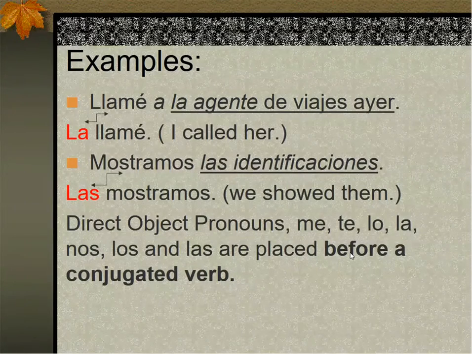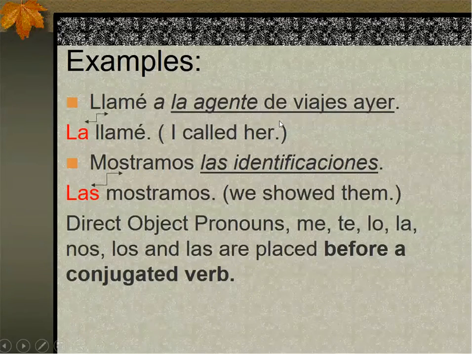Let's see some examples. Llamé a la agente de viajes ayer. So I'm saying I called the travel agent yesterday, okay? But I can also say I called her. So in Spanish, I called her, that la agente de viajes would be the direct object. I can say la llamé ayer. Mostramos las identificaciones. We showed the IDs. We show them. So them substitutes las identificaciones, and in Spanish, since it's feminine and plural, we are going to use las mostramos.